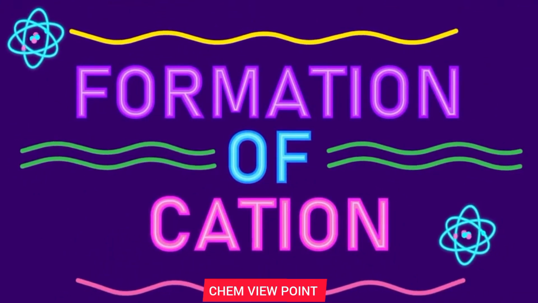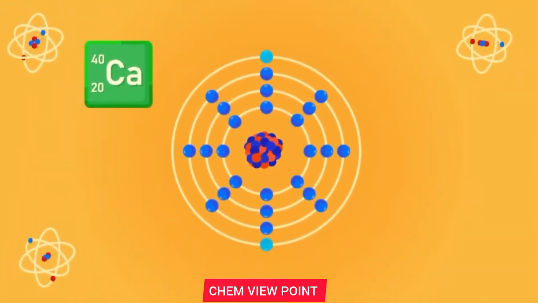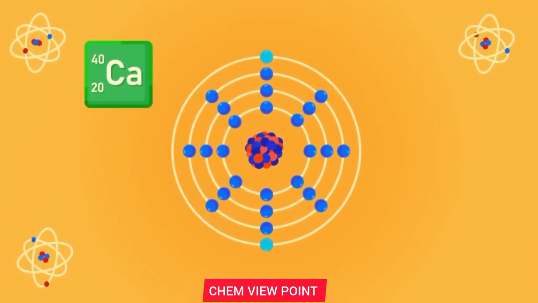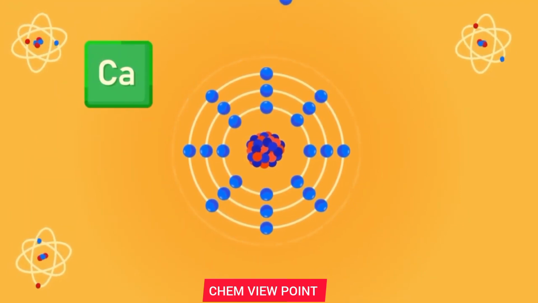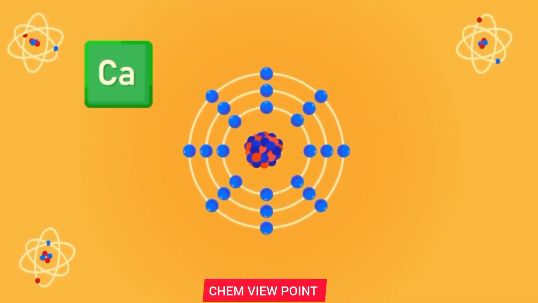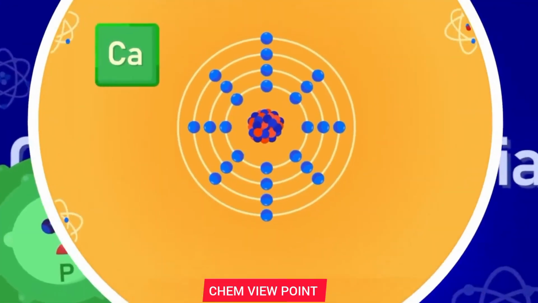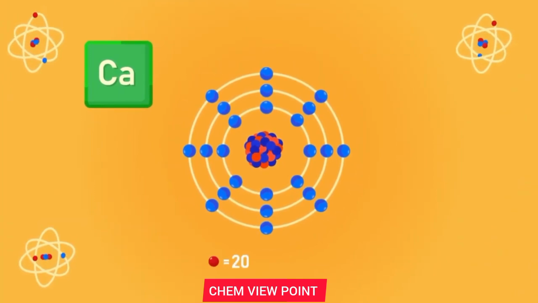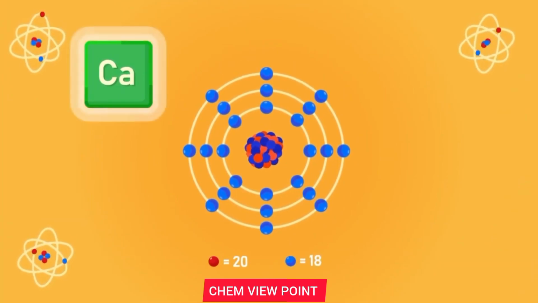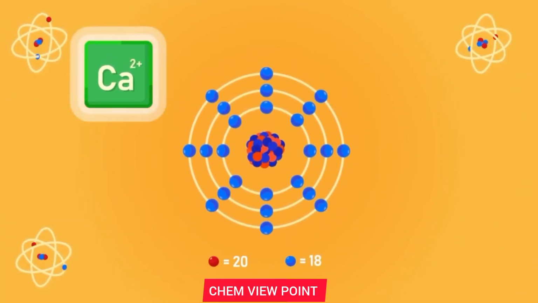Formation of cations. Atoms of metals usually have only a few valence electrons. Therefore, they tend to lose electrons to form cations. In this way, they become stable just like a noble gas. When an atom loses electrons, it has more protons than electrons, making the overall charge of cations positive.